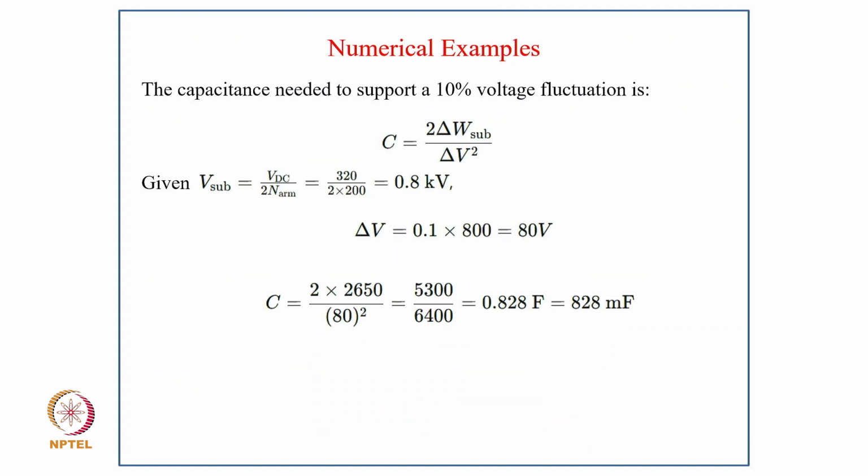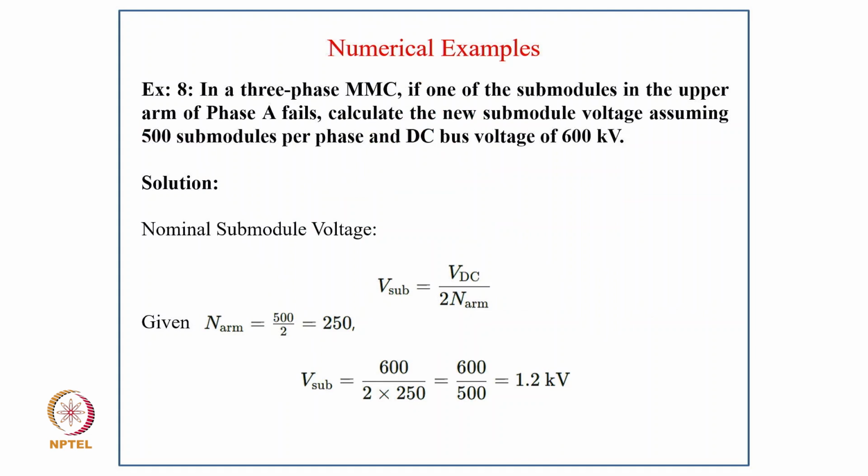The capacitance needed to support 10% voltage fluctuation is equal to 2 delta W_sub divided by delta V square. So given V_sub-module equals V_DC upon 2N, that is 320 upon 2 into 200, that comes to 0.8 kilovolt, and delta V equal to 0.1 into 800, that's 80 volt. So C comes, putting in the value, typically 828 millifarad.